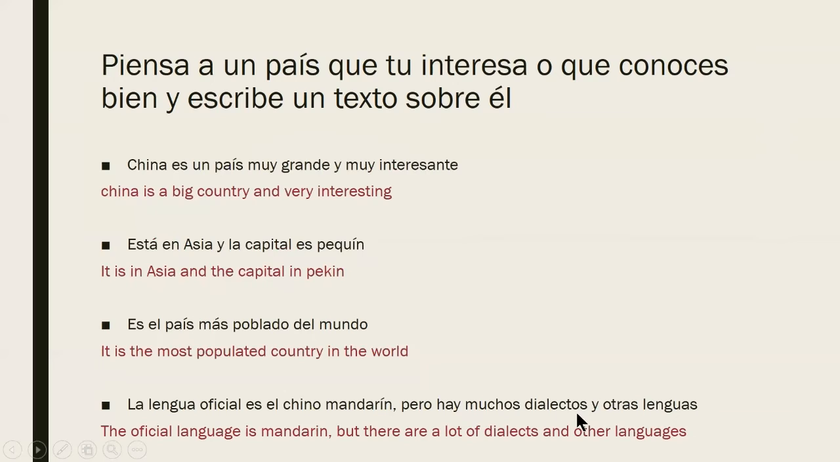Pero hay muchos dialectos y otras lenguas. But there are, but here we have muchos dialectos, so it's plural. So there are a lot of dialects and otras lenguas, other languages.